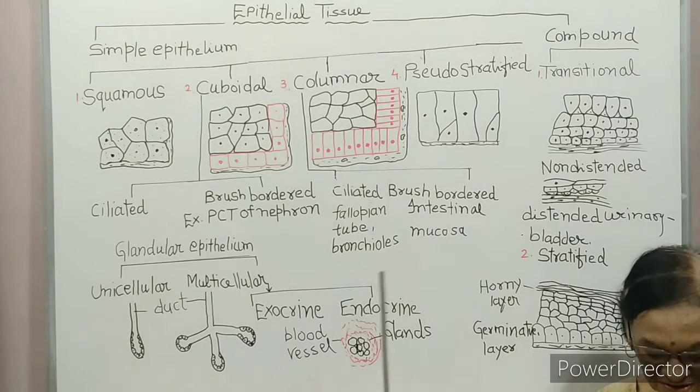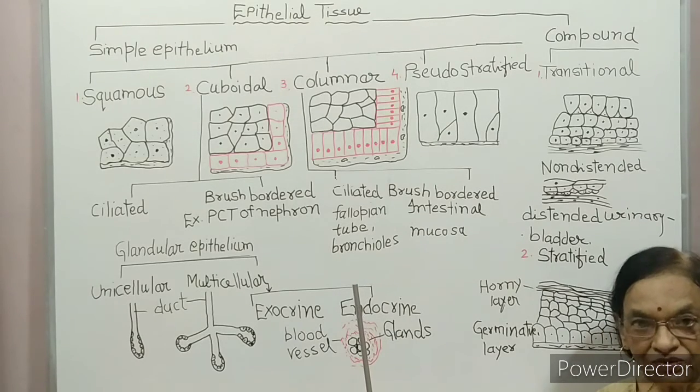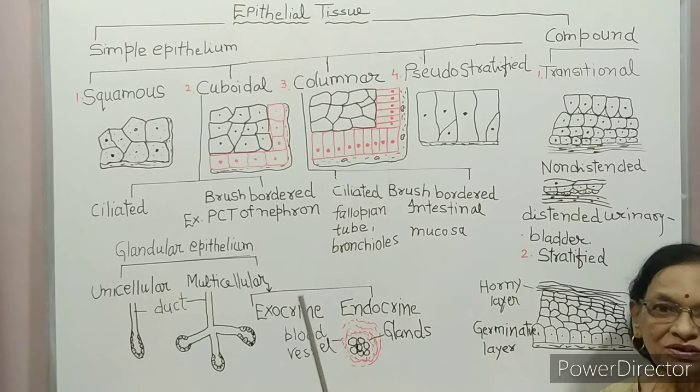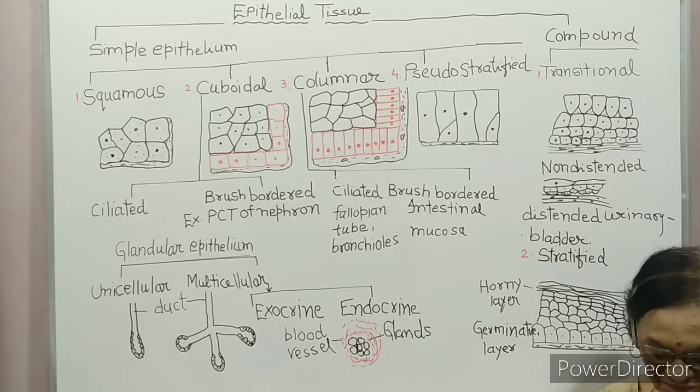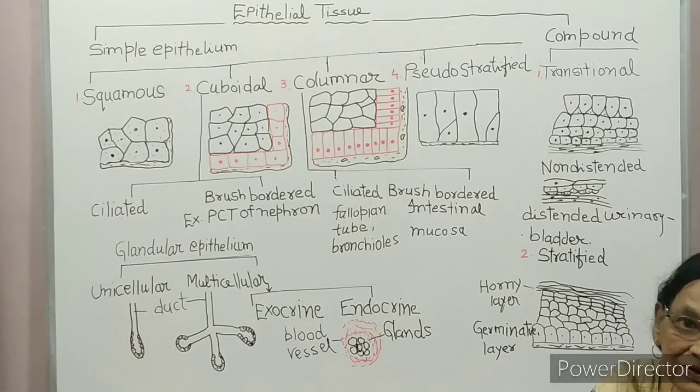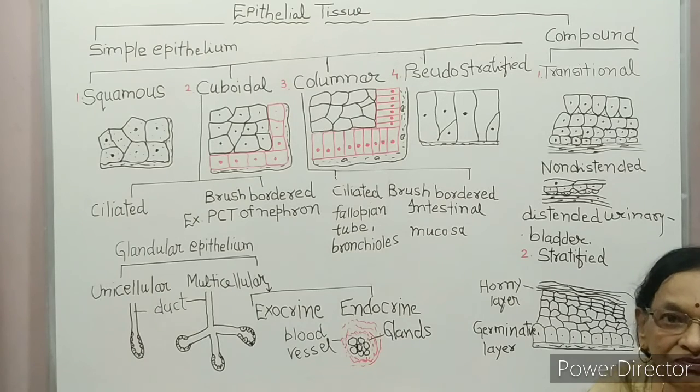What is the function of epithelial tissue? The first function is exchange of material. The second function is absorption and secretion. The third function is that they are meant for protection against mechanical and chemical stress. So with this, epithelial tissue is over.